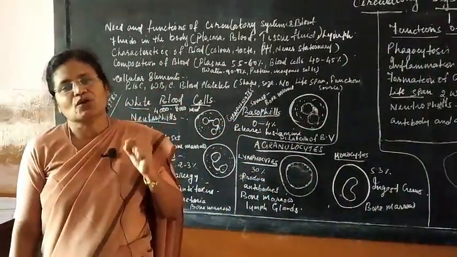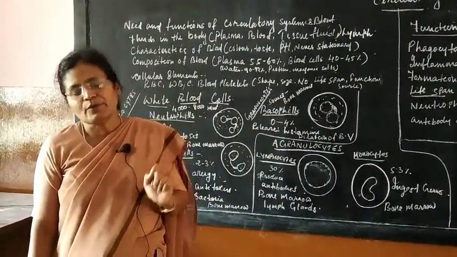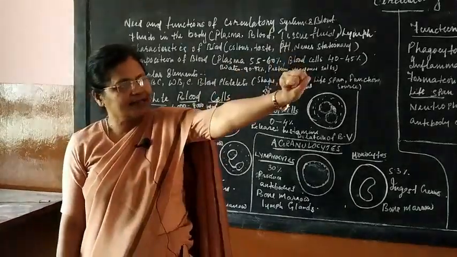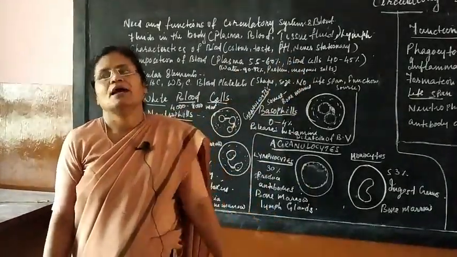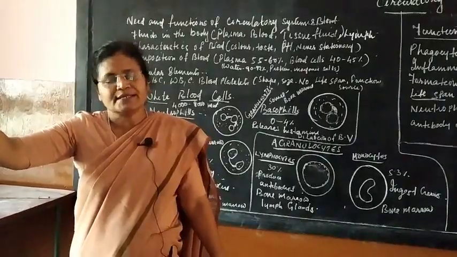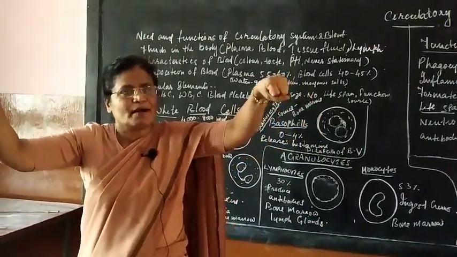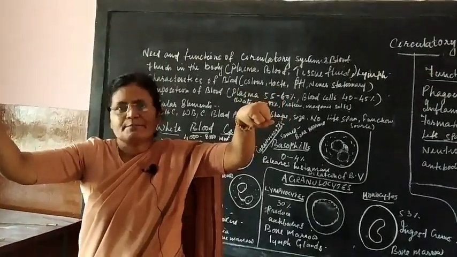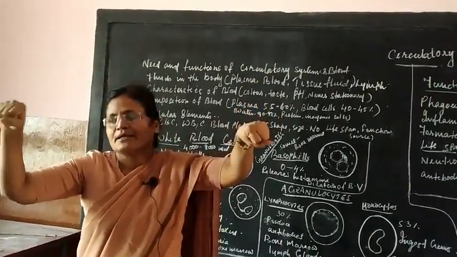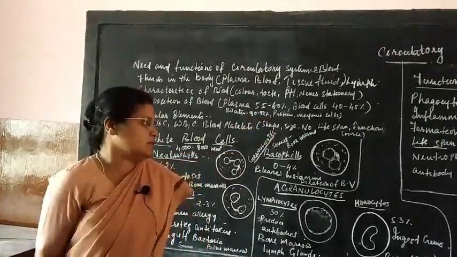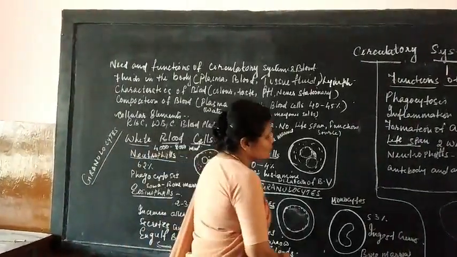Now, what does hemoglobin consist of? The hemoglobin is composed of an iron-containing pigment called hemin, and globin, a protein part of the hemoglobin. So, it contains two parts, the pigment part and the protein part. The pigment part is your hemin and the protein part is your globin. That is your hemoglobin.